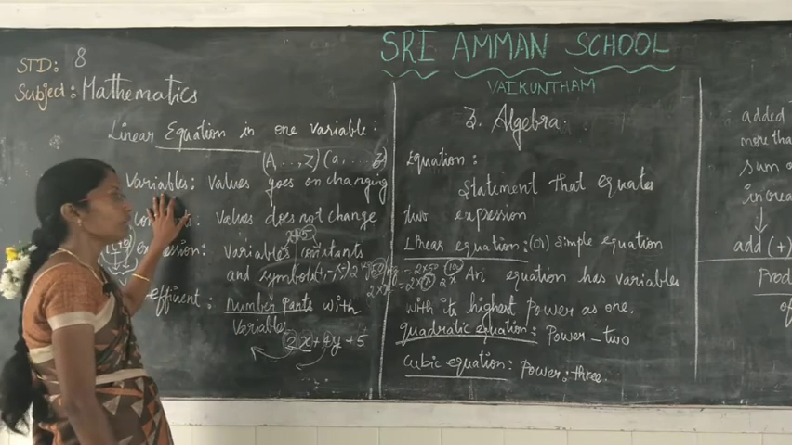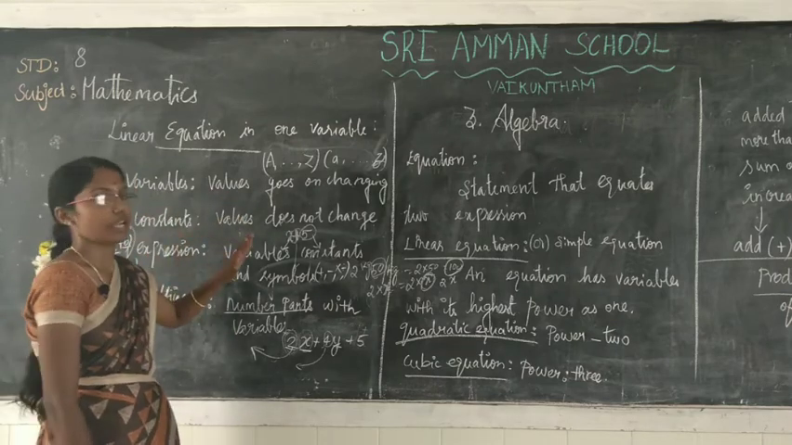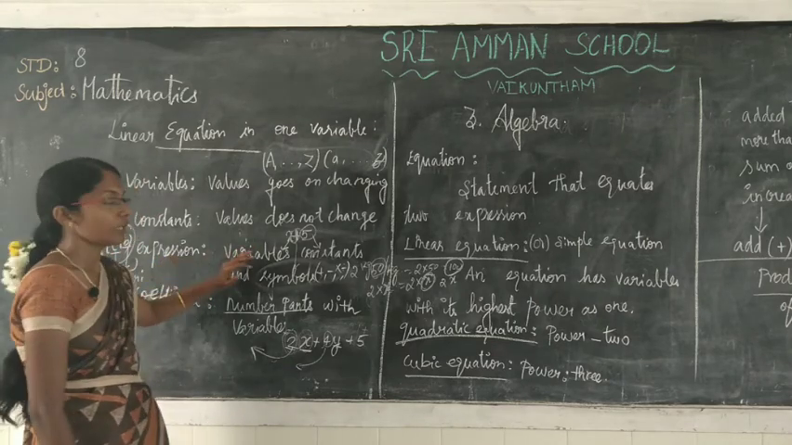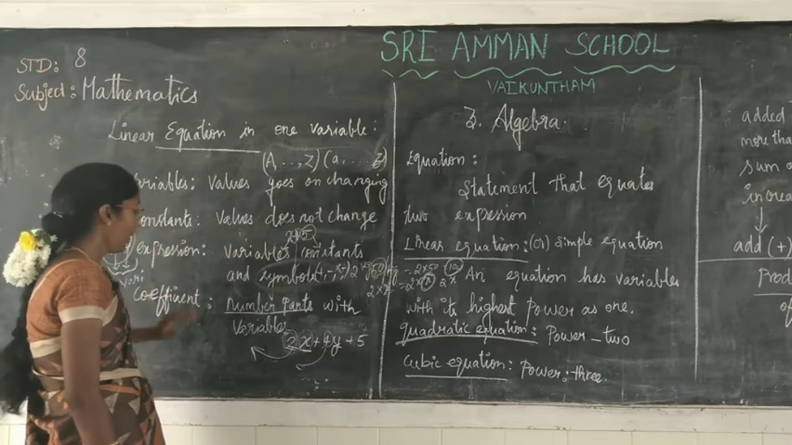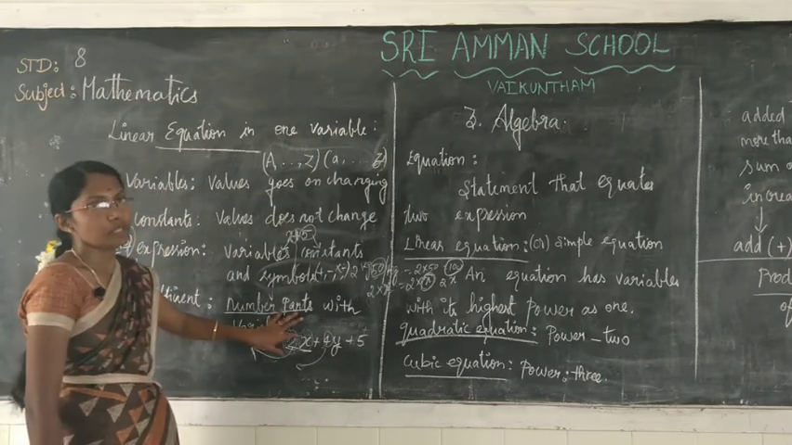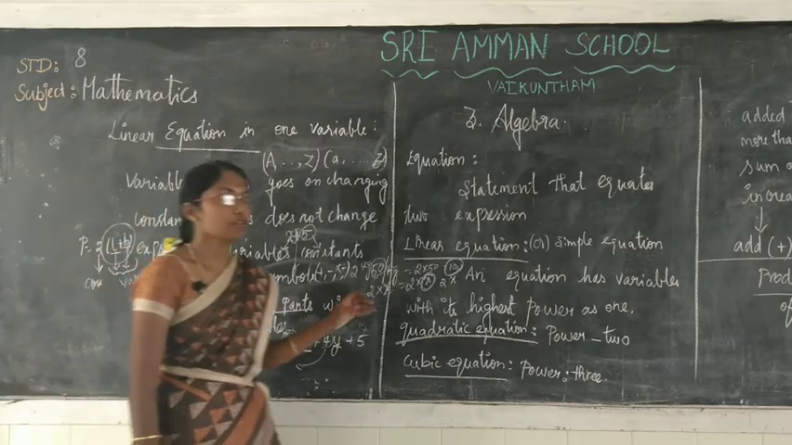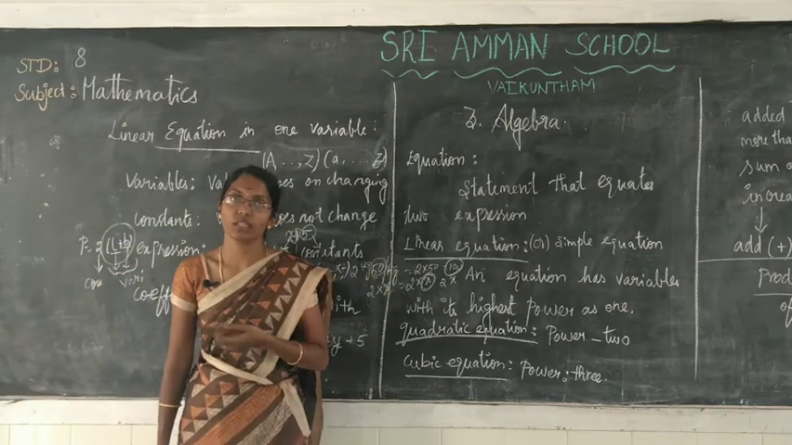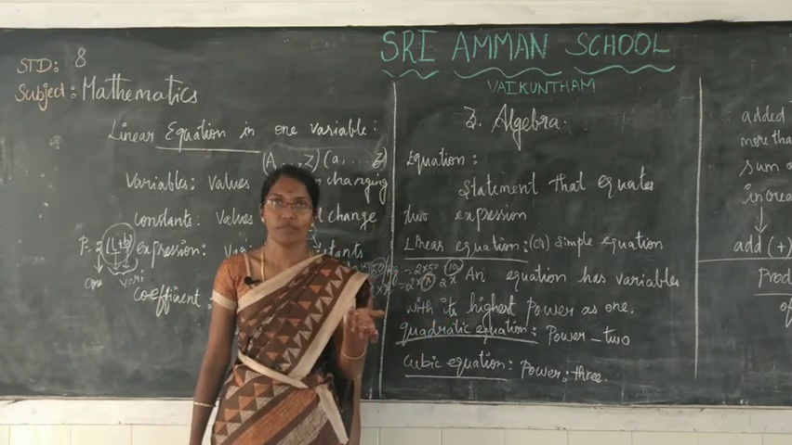A variable's value goes on changing, and a constant's value doesn't change. Variables, constants and symbols together are called an expression, and coefficient means the number part along with the variable. Okay. Next we move to the linear equation in one variable, and how to create it.